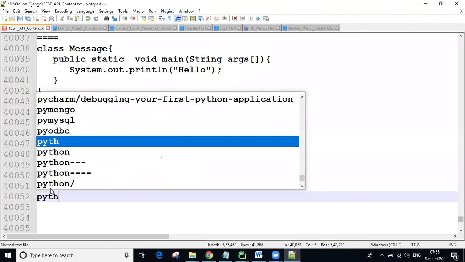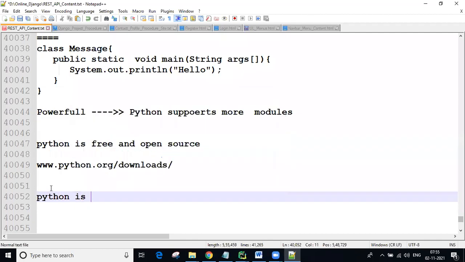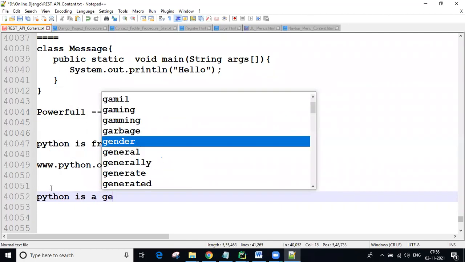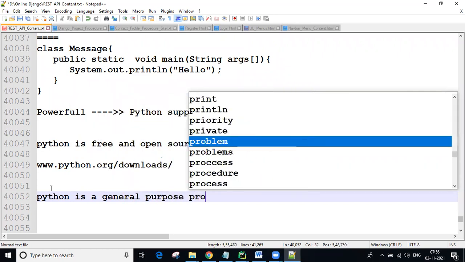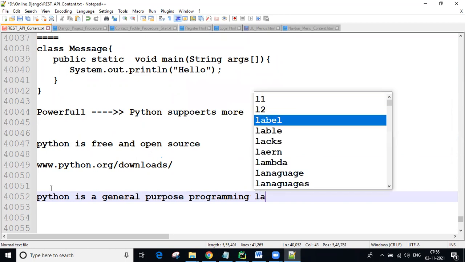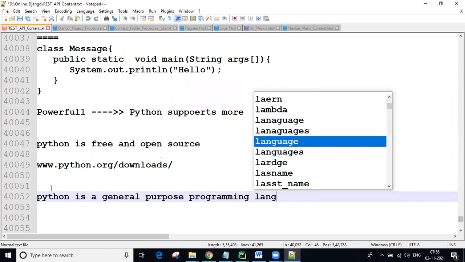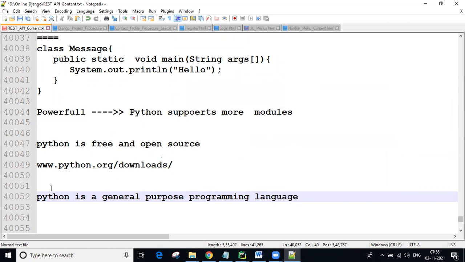Next, Python is a general purpose programming language. We already discussed this point, guys. Why is Python a general purpose programming language? I already told the question and answer today.